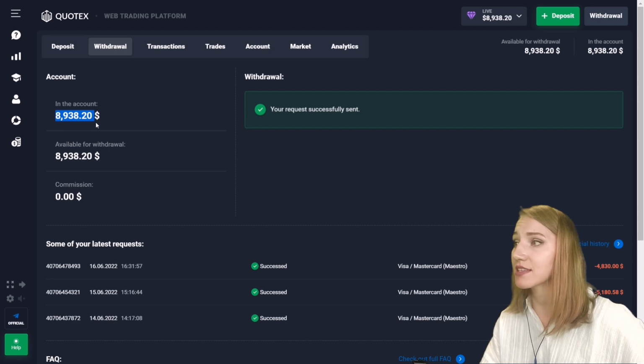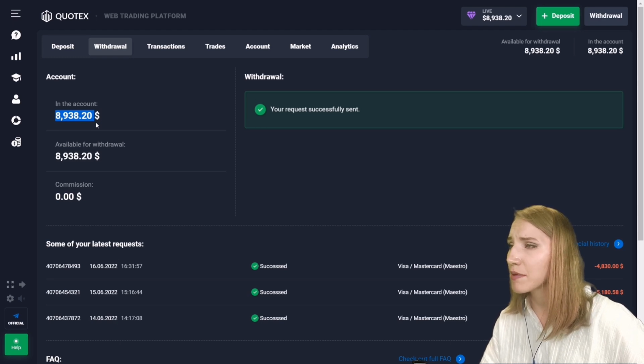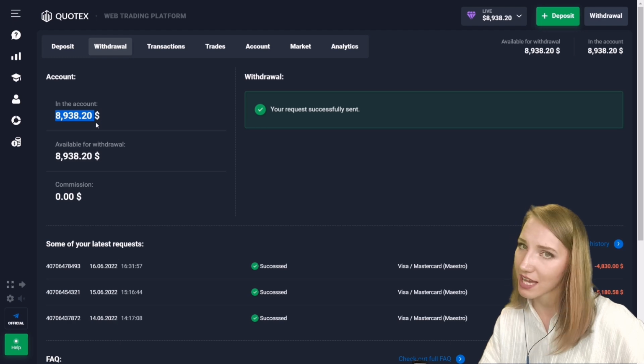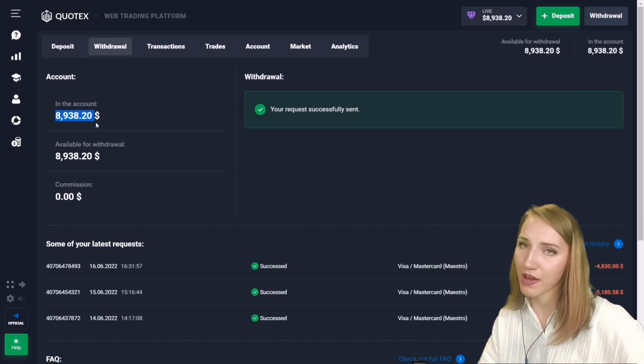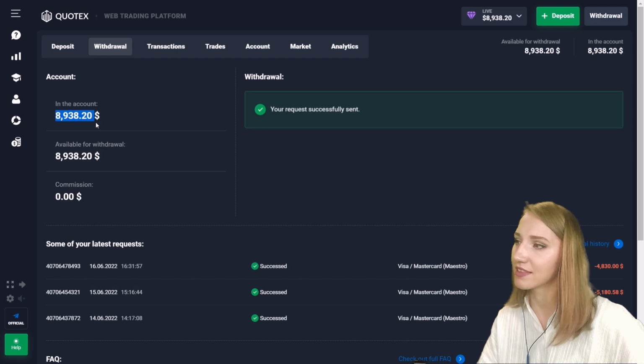So after this sum is withdrawn, the amount on my deposit will remain only $10, and maybe next time we will overclock the deposit starting with this deposit $10. And now you can see that we could make an application for withdrawal of funds and everything is successful. So there are no any problems with withdrawal of funds on QUOTEX. You can easily do that. So trade with no problem, trade successfully and withdraw your money.